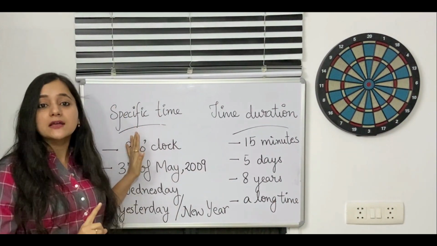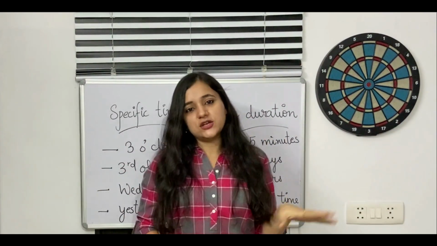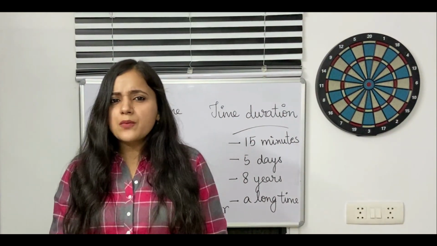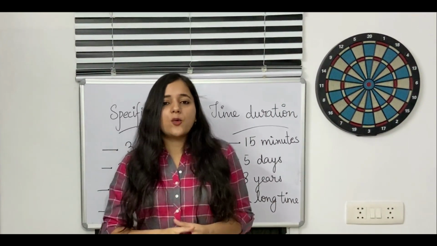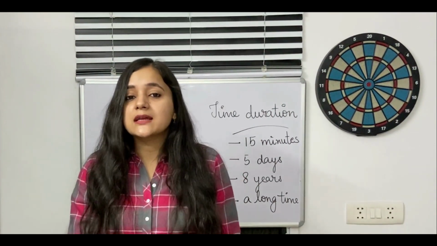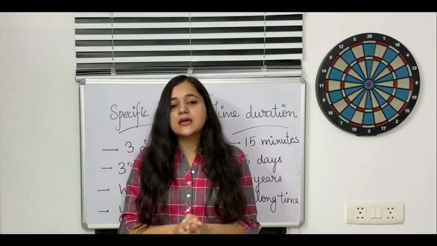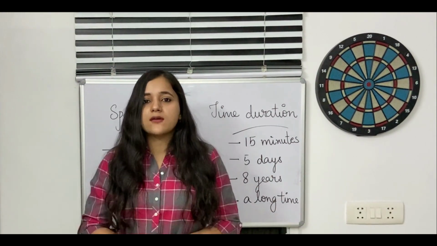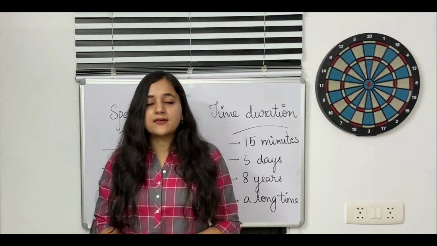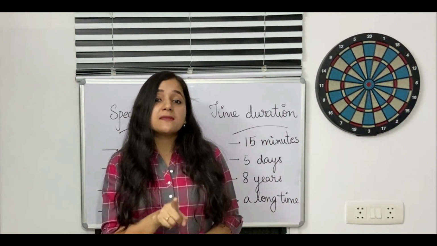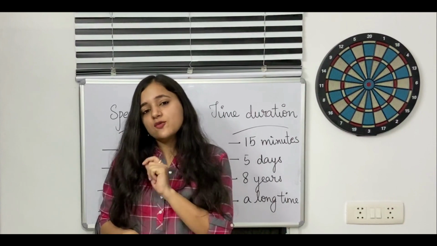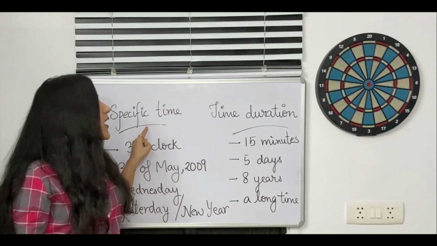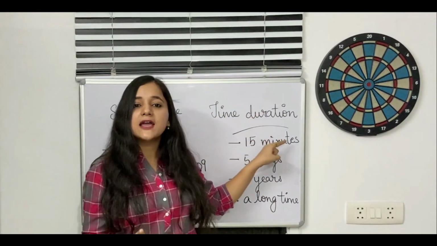So, students, let me first explain to you the difference between these two things. One is specific time and another is time duration. For example, let me ask you, what was the time 15 minutes ago? I asked you a very specific question. In this question you are simply going to answer by saying 2:45. So imagine it's 3 o'clock right now. You will say it was 2:45. But if I ask you, how much time has passed since 2:45? Then what will you answer? 15 minutes, right? That is the time duration. So one is specific time and another is the time duration.